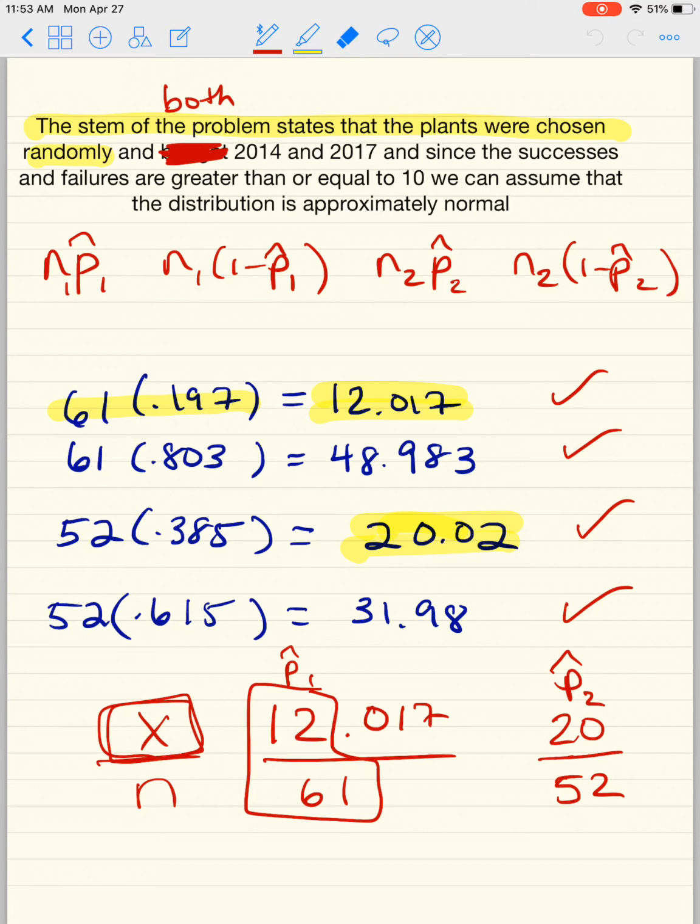If you did want to, stay with me for 2 more minutes. Then you would have to round these numbers to 12.017, and to be honest, 12.017 is very close to 12, and 20.02 is very close to 20, so you probably will not get anything too crazy off. You'll probably be off by like 0.00 something. So you guys can check it out for yourselves. I hope this was good. Take your time and slow down.